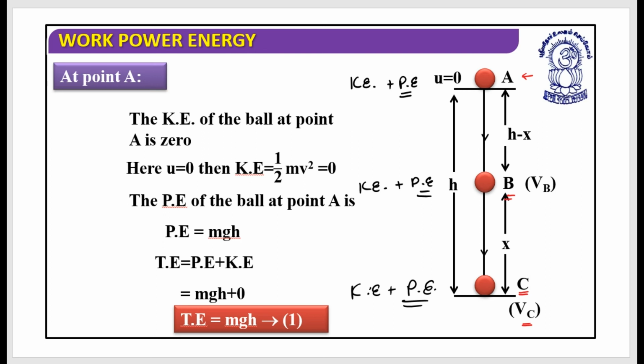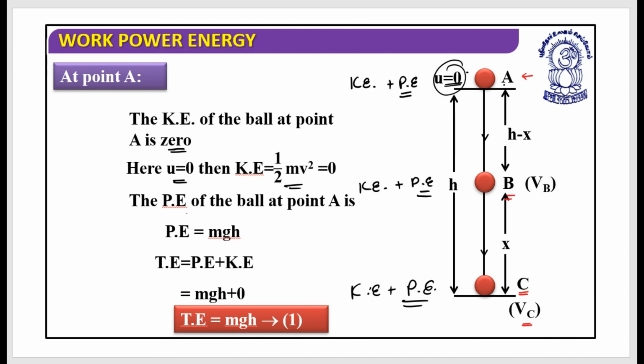So let's understand that a ball is being dropped at point A. As it is being dropped, its velocity would be 0, and if velocity is 0, the kinetic energy of the object at position A would be 0. So the kinetic energy of the ball at point A is 0. Here u is equal to 0, that means kinetic energy half mv square would be equal to 0.